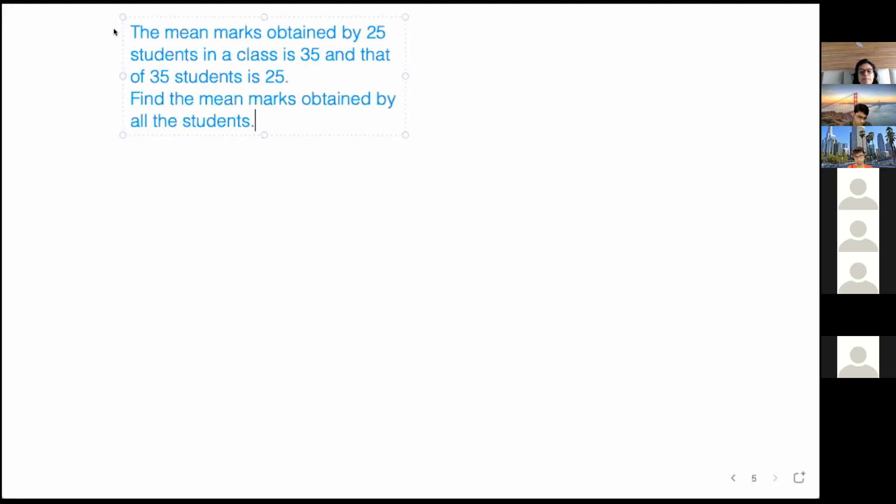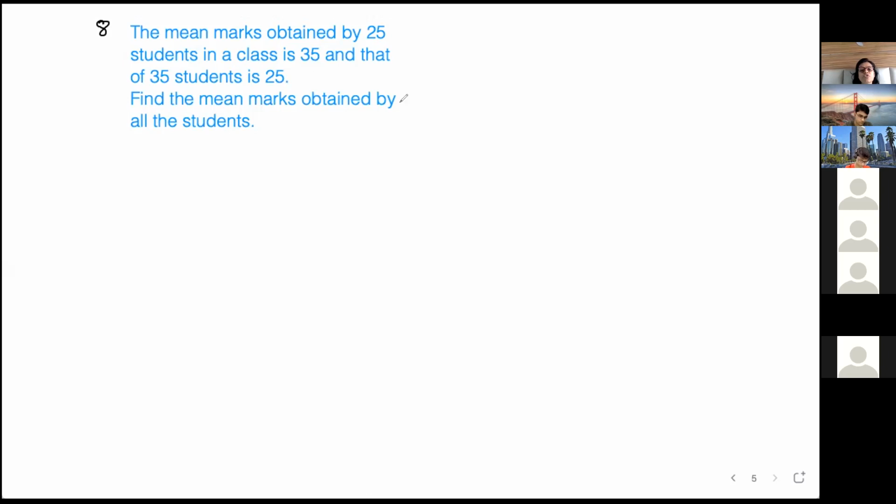Next is the last question. The mean marks obtained by 25 students in a class is 35. This is question 8. Mean marks obtained by 25 students in a class is 35 and that of 35 students is 25.